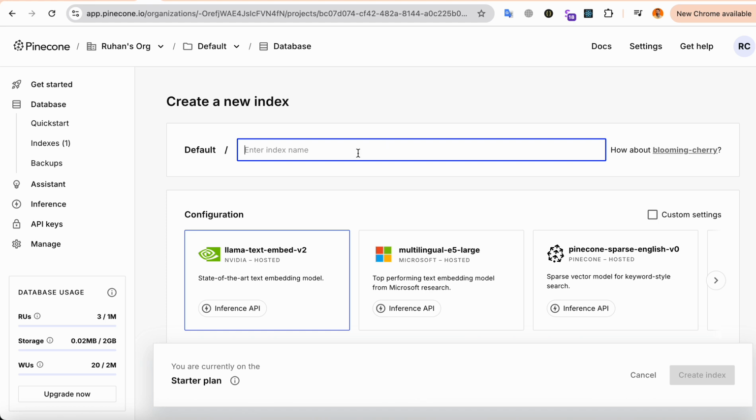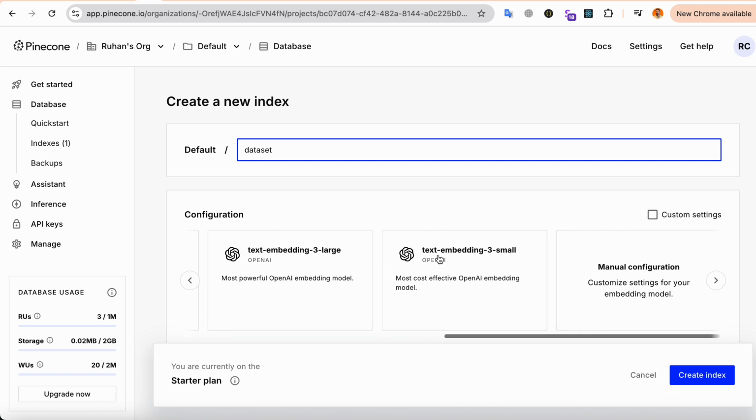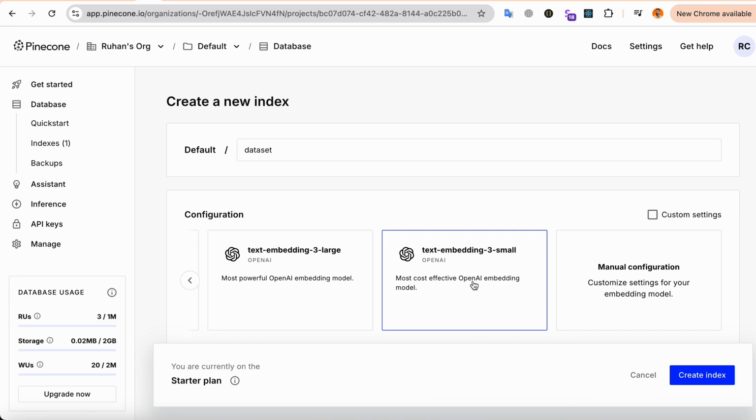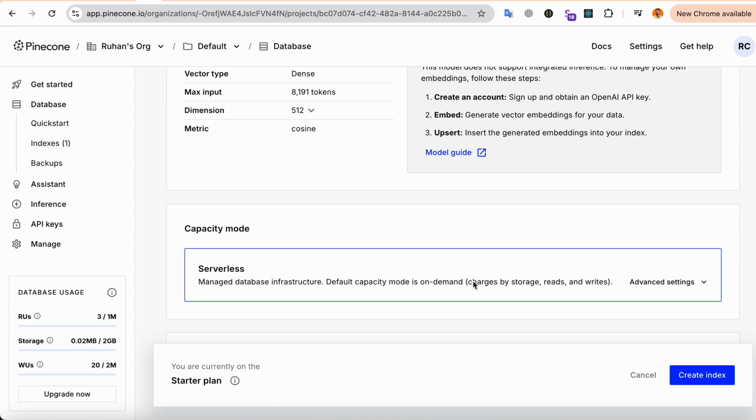So let's say you need to create some things like your dataset name, and you need to select this one. Also you can select this one, but if you have a small dataset, you can select only this one. If you have a bigger dataset, you can select these ones. I have only a small dataset, so I selected these ones for my dataset.